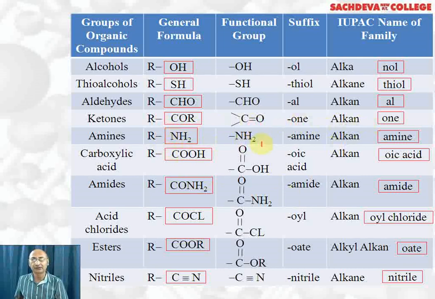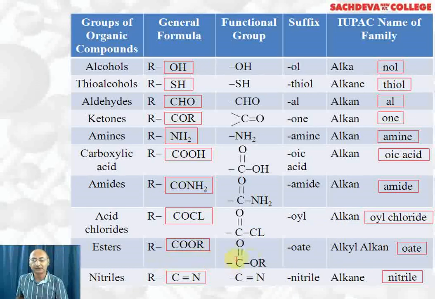RNH2 are amines, amino group is the functional group, suffix is amine, alkanamine is the name of the family. Carboxylic acid: RCOOH, COOH is the functional group, "oic acid" is the suffix, alkanoic acid is the family name. Amides are RCONH2, functional group is CONH2, amide is the suffix, alkanamide is the name of the family. RCOCl are called acid chloride, COCl is the functional group, "oyl" is the suffix along with chloride, bromide, iodide, fluoride depending upon what we have. Alkanoyl chloride is the name of the family.